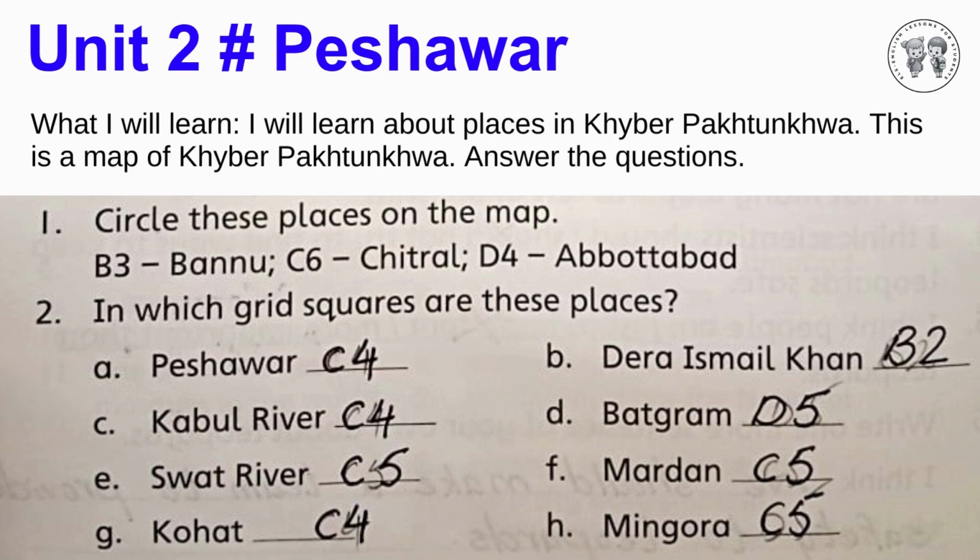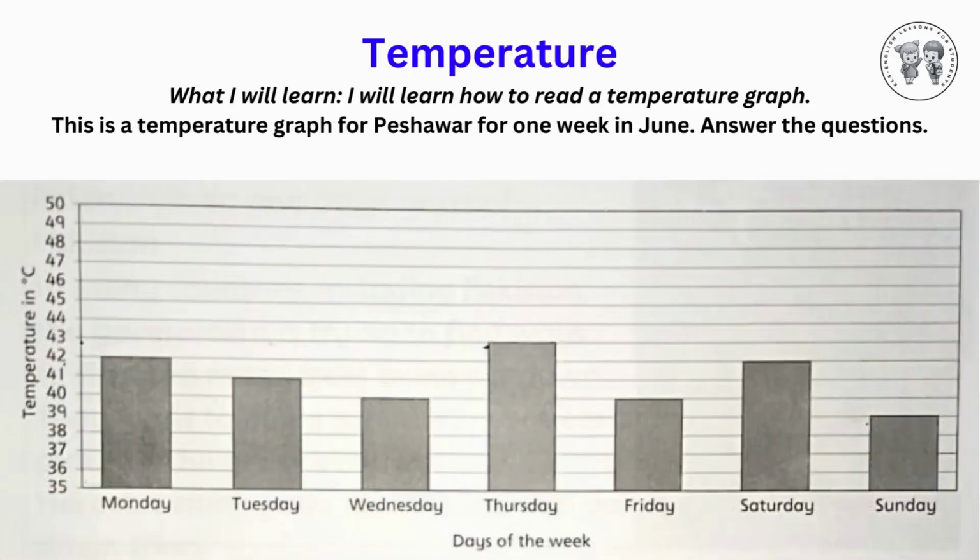2. In which grid squares are these places? A. Peshawar C4. B. Dera Ismail Khan B2. C. Kabul River C4. D. Batgram D5. E. Swat River C5. F. Mardan C5. G. Kohat C4. H. Mingora C5.